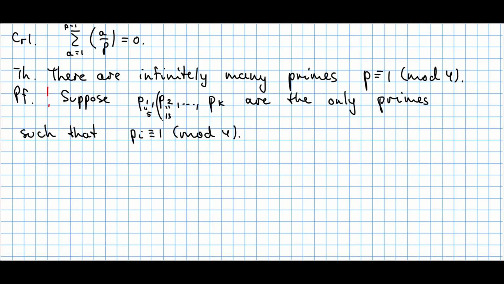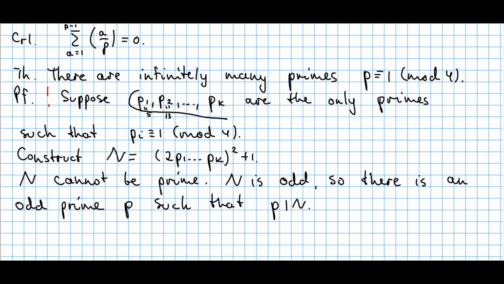The first prime here is 5, the second is 13, and so on and so forth. We construct the following number, capital N, which is the product of all primes p1 to pk, multiplied by 2, the whole thing squared, and then we add 1. Because those are the only possible primes, N is clearly bigger than all of them, so this number cannot be prime, thus it's composite. And since this element is odd, as you can see from the construction, there is an odd prime number p such that it divides N.